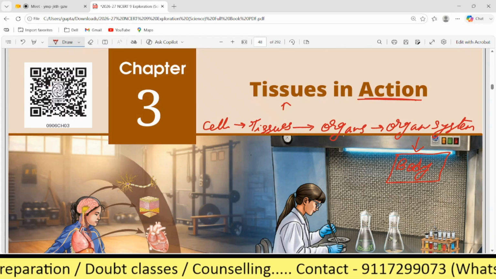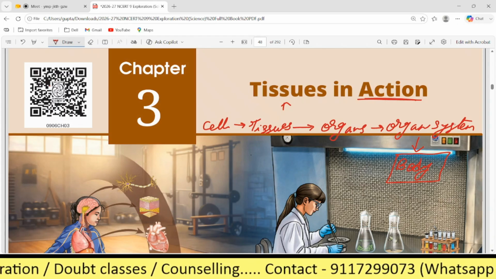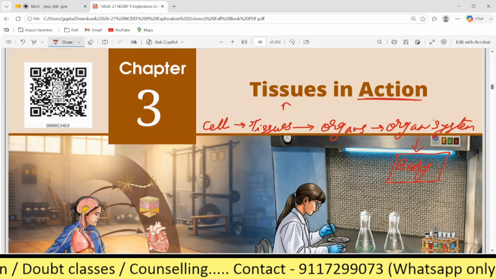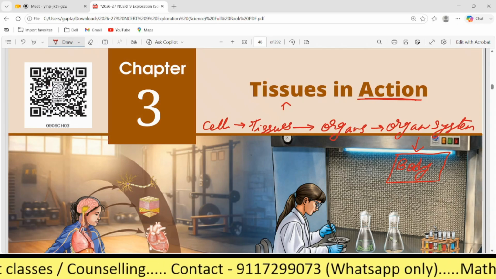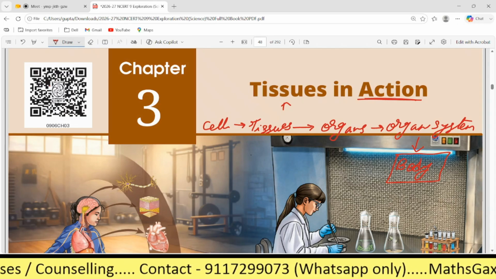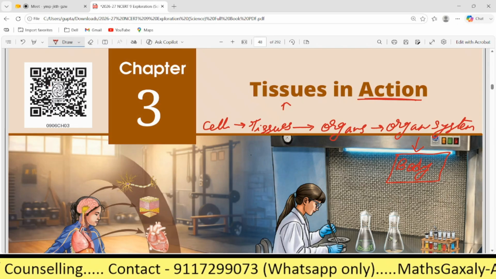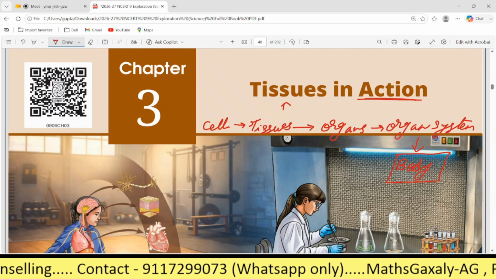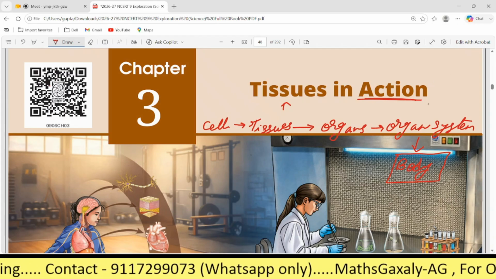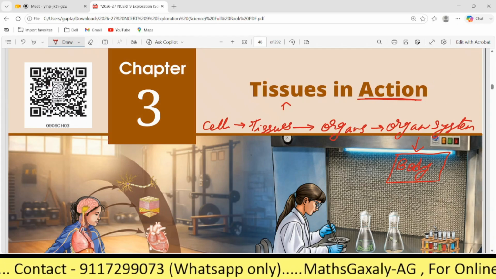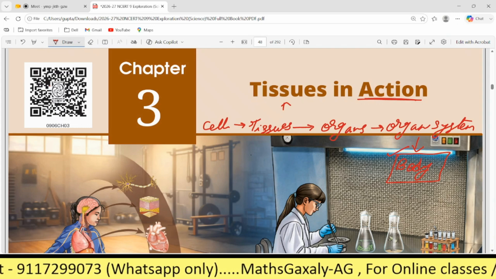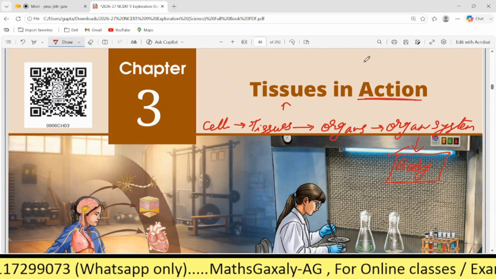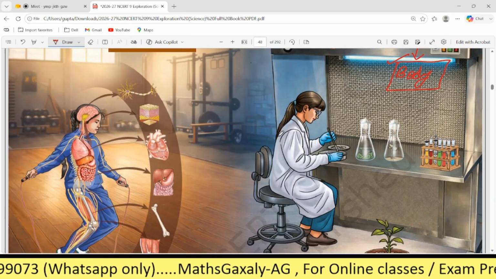These organs together form organ systems, such as the digestive system, nervous system, respiratory system, excretory system. And the systems together form a proper body. This is just a basic introduction. Now let's see what we have to learn.